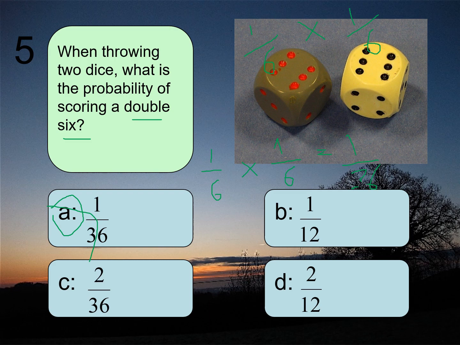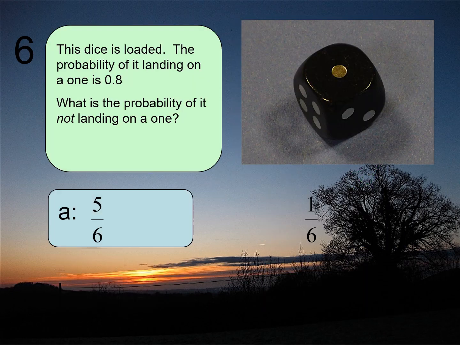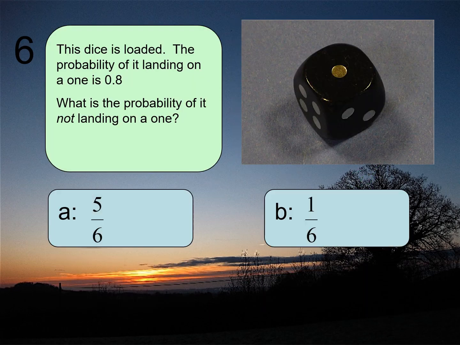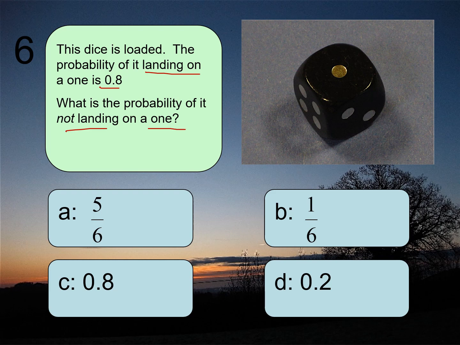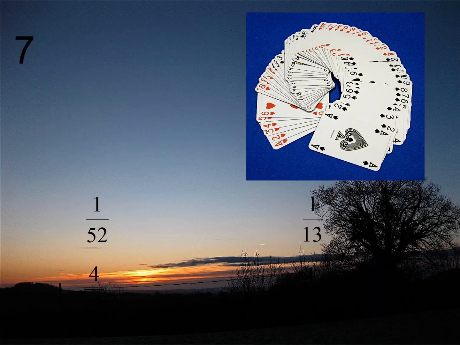Okay. With that, question number 6. This dice is loaded. The probability that it landing on 1 is 0.8. What's the probability of not landing on 1? Remember, probability always adds up to 1. So if I do 1 subtract 0.8, then I'll get 0.2. Okay, sorry about this, guys. So 0.2. Okay, so it'll be option D.